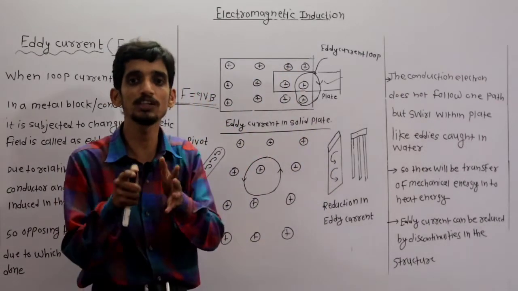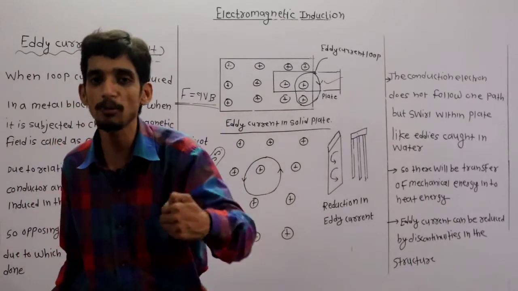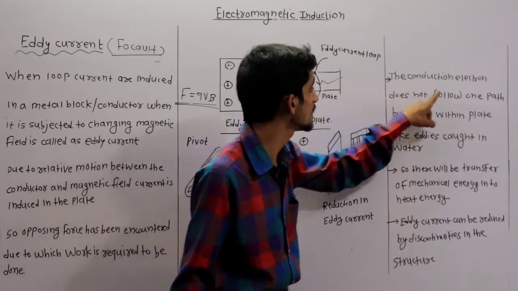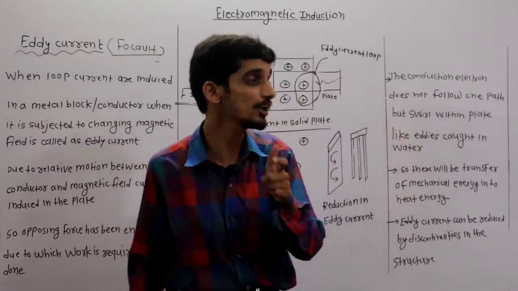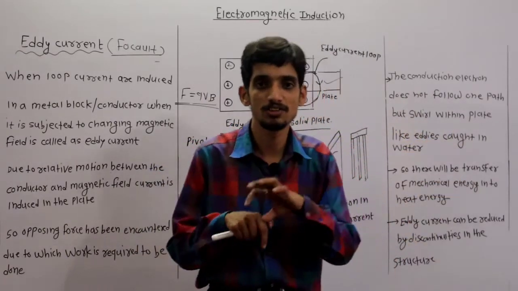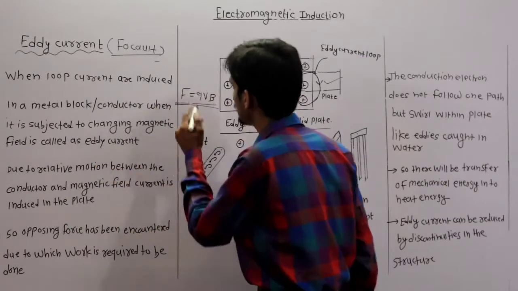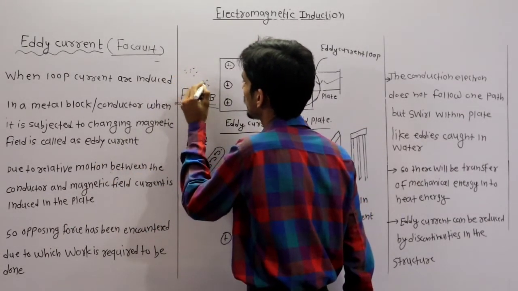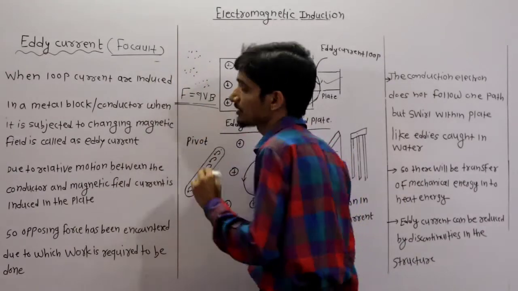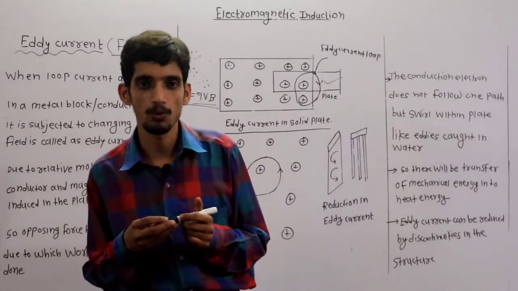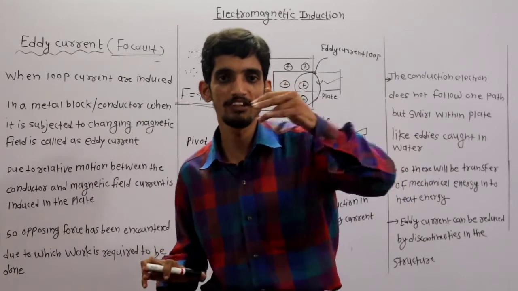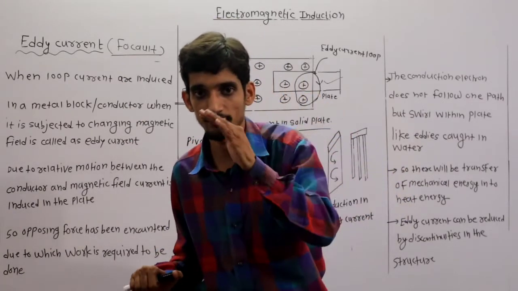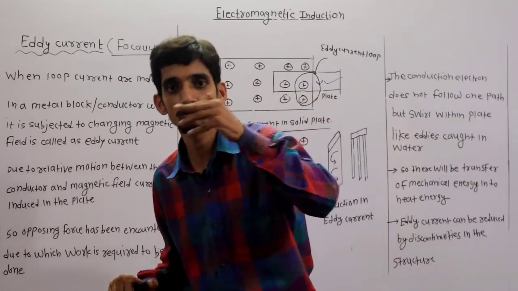We are exposing that metal plate to a time varying magnetic field, and due to that, these conduction electrons swirl within the plate. Swirl means these electrons form small groups. They swirl like small flies when they are going on the top of the water.